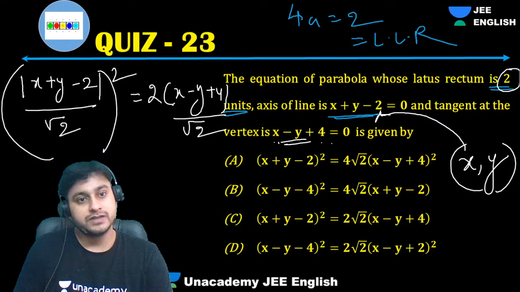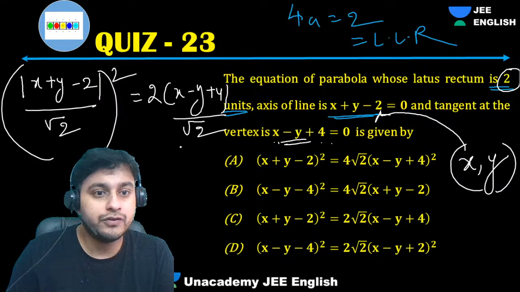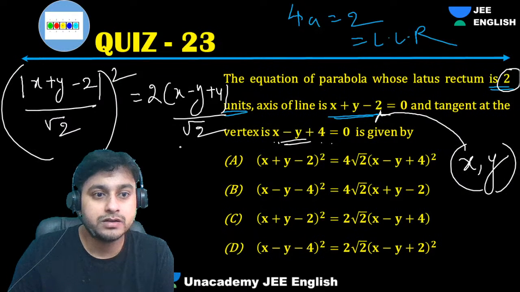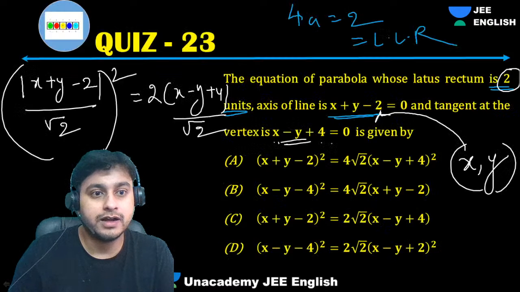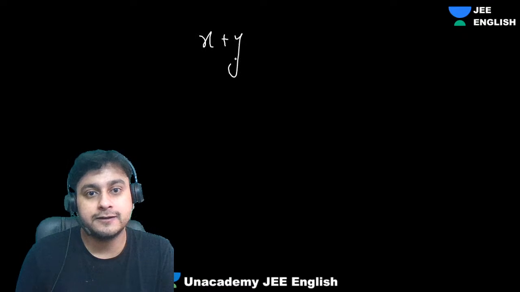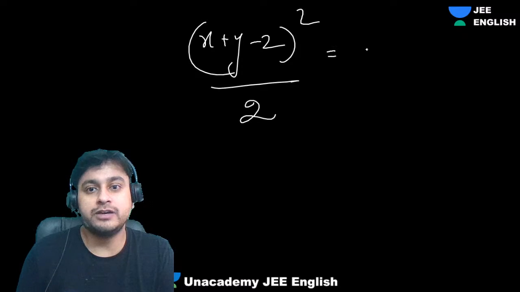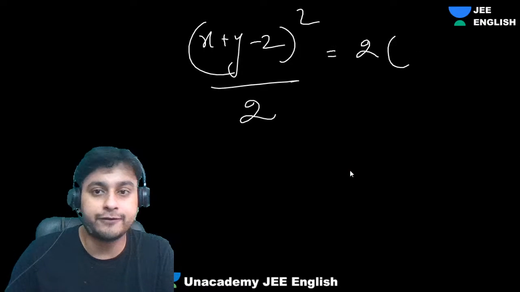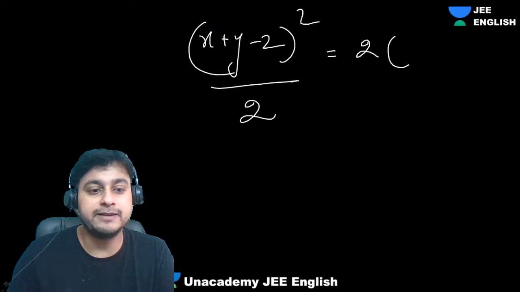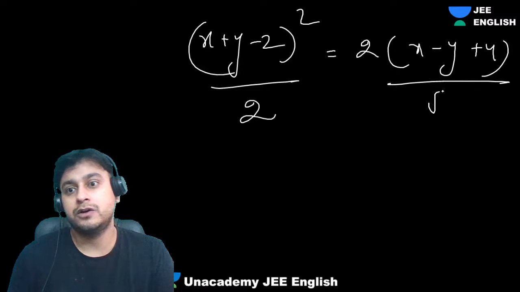That's it. So guys, whole square, what are we getting? From this, x plus y minus 2 whole square by 2 is equal to 2 into the distance of that point from that line, x minus y plus 4 by root 2.